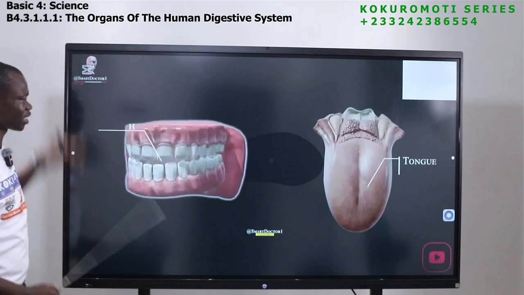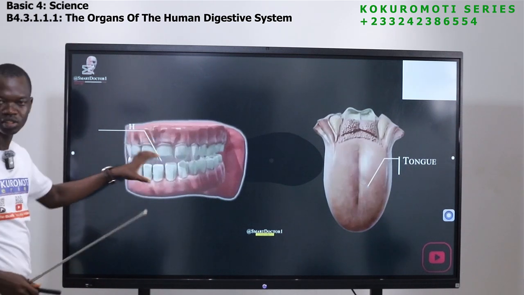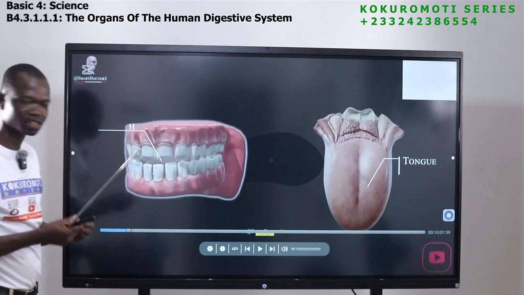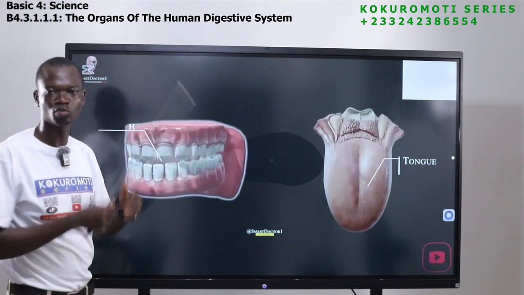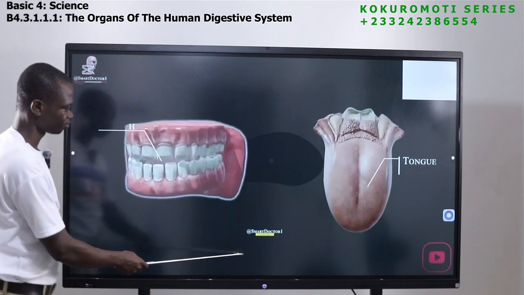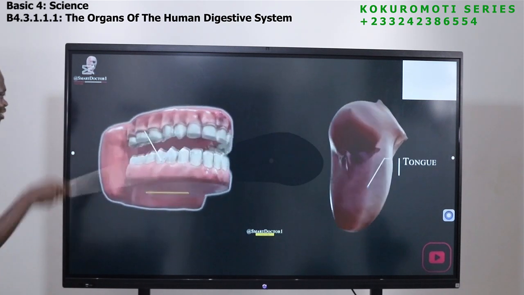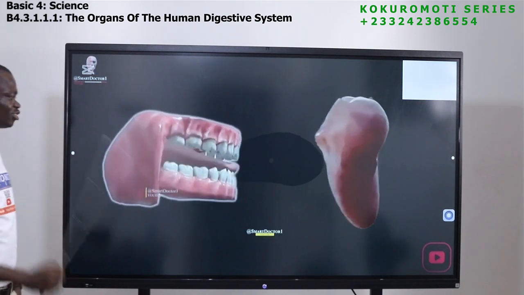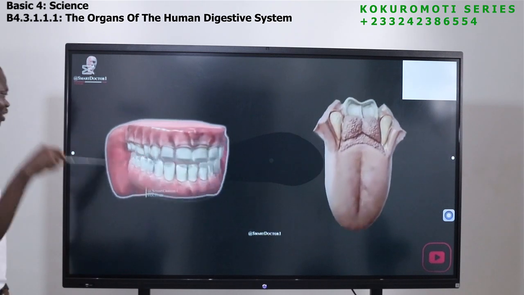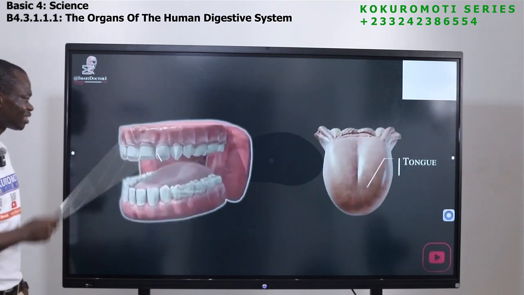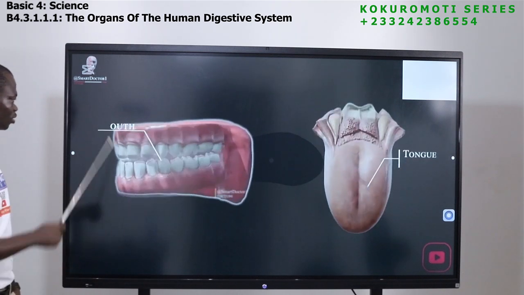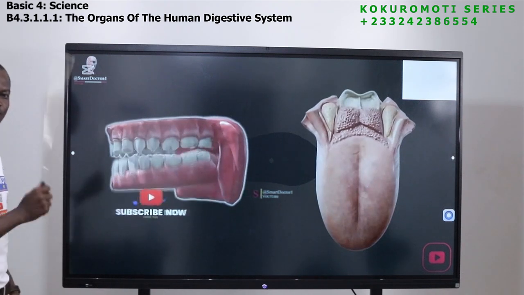The salivary gland supplies saliva to the food to make it soft for the teeth and the tongue to work on it. Have you seen it? Your tongue, if the food is inside, you do justice to it. So it helps break the food. So digestion starts from here. This is the mouth. Digestion starts from the mouth.